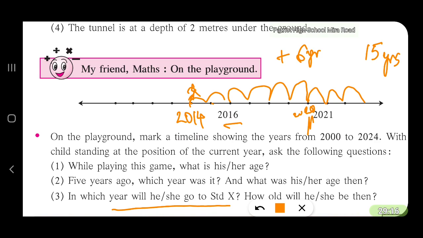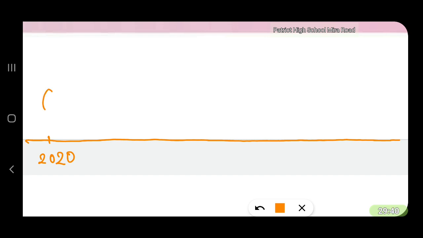For that we will take another number line. Now you are 6 years old. Now suppose this is the number line, 6 years old.